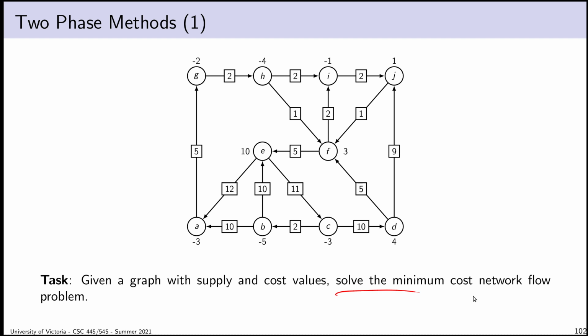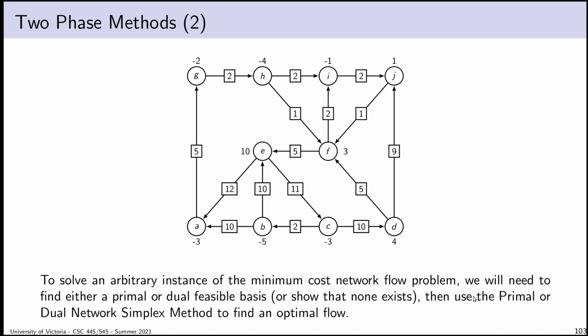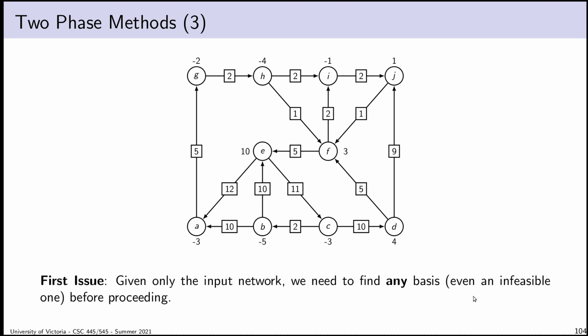So what do we do? Well, the first problem is, in all of the examples we've seen so far, I've handed you something and said something like, oh, well, this is a feasible basis, now do some pivots. So the problem here is that I didn't even give you any basis, much less a feasible one. So I need to come up with a basis. Frankly, I'll even take an infeasible basis, just for the sake of having something to work with. So the first question is, given a network, how do I come up with any basis, a valid basis, even if it is both primal and dual infeasible?